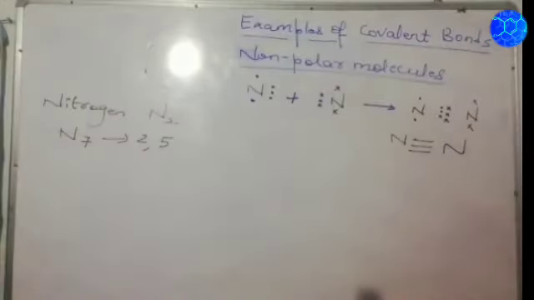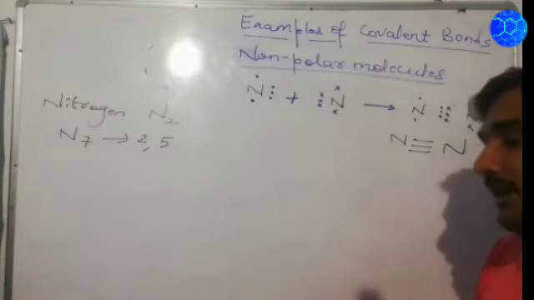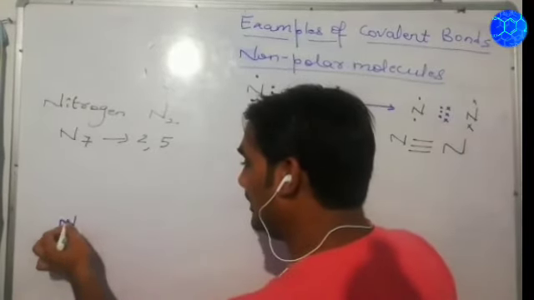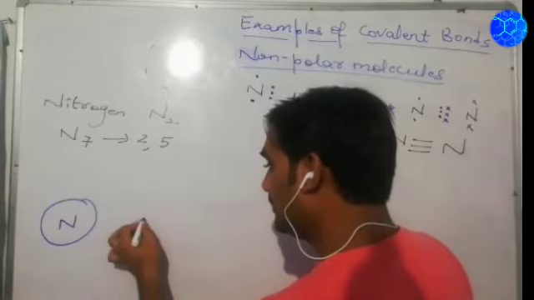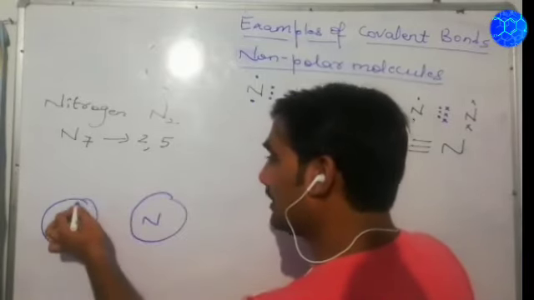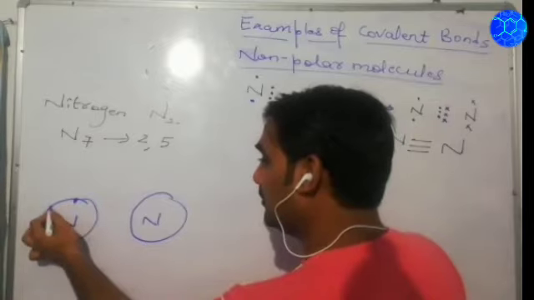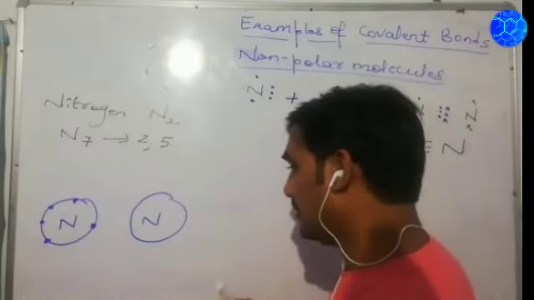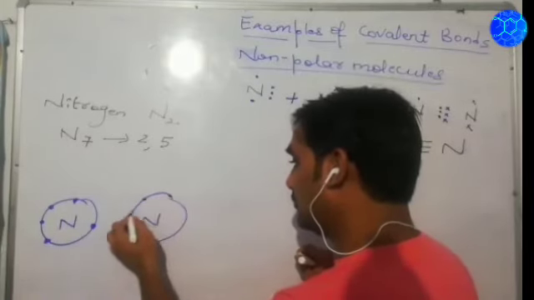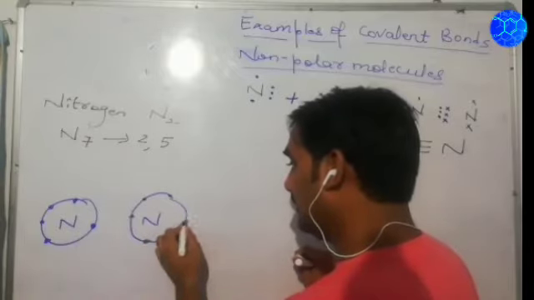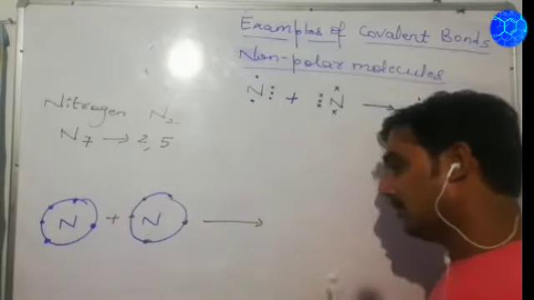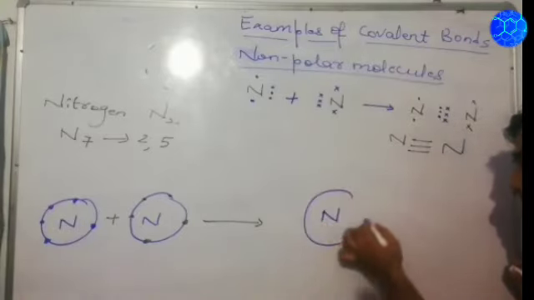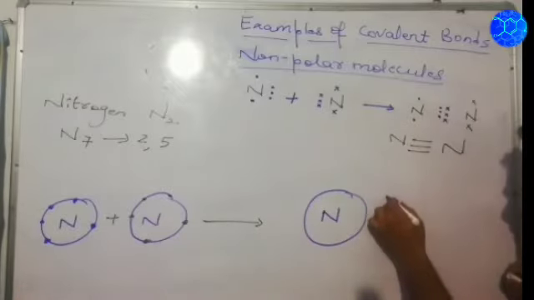So the nitrogen molecule has a triple covalent bond. Now going with the atomic orbital diagram of nitrogen, suppose we draw it. It has 5 electrons, 1, 2, 3, 4 and 5. In the same way, this one also has 5 electrons, 1, 2, 3, 4 and 5. And both these atoms will combine. So what will happen in this condition is, again a simple thing, the outer shell of this will overlap with this one in this manner.